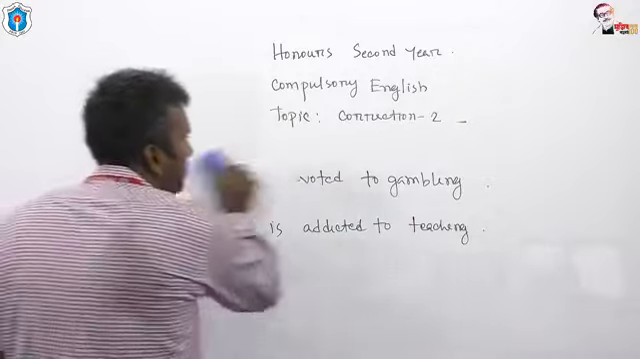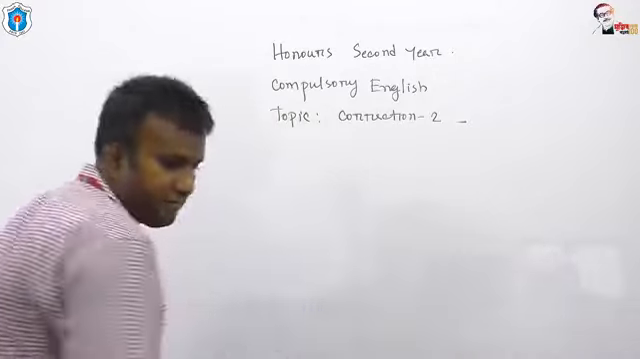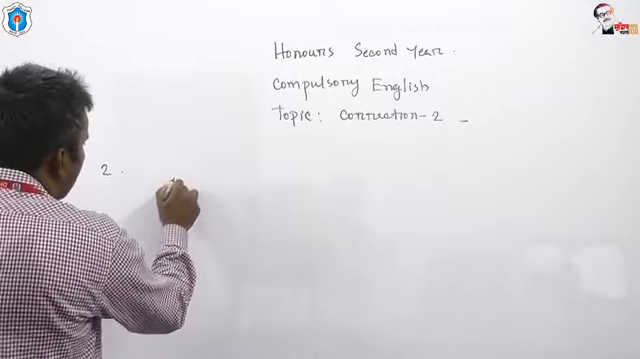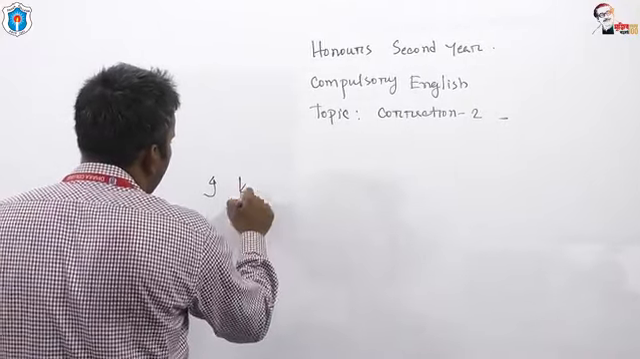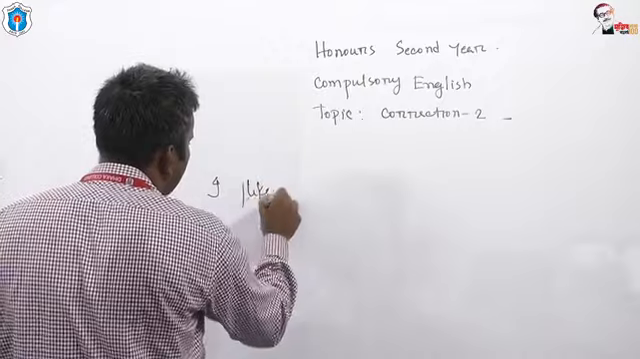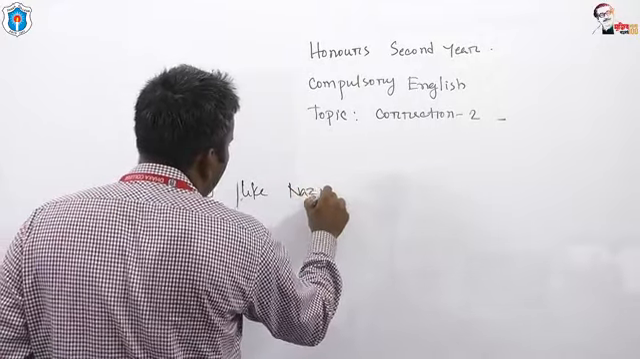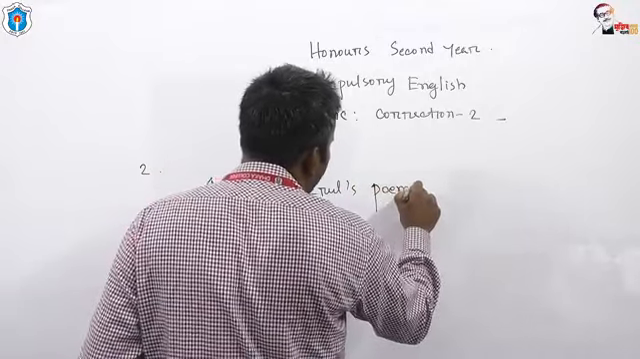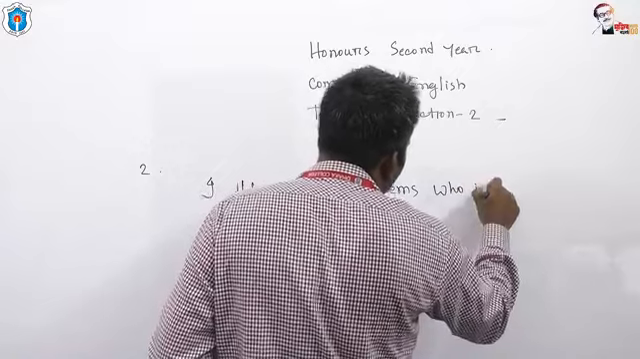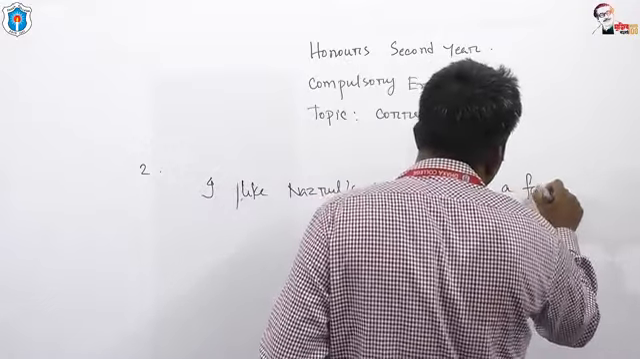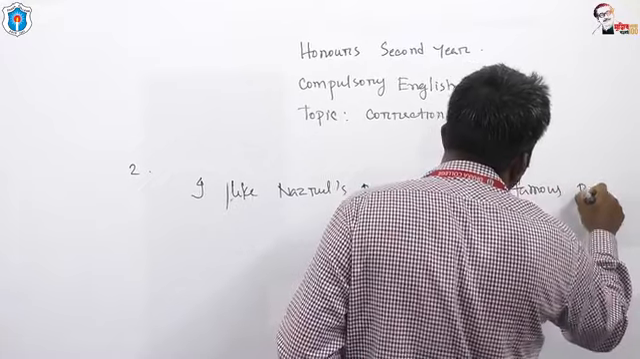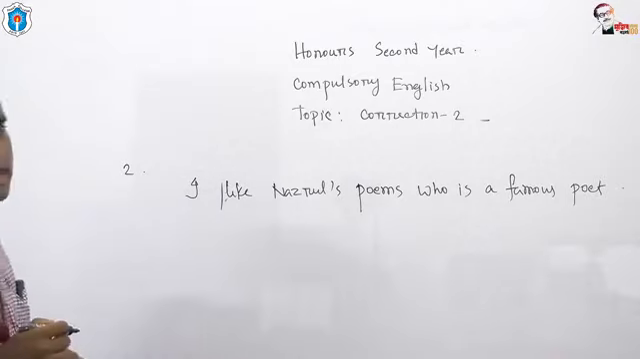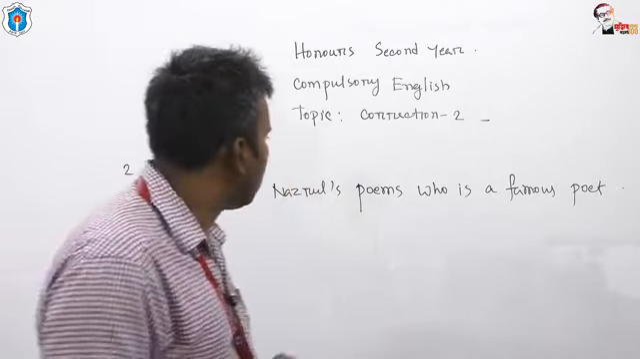Our second rule for today. My dear students, I like Nazrul's poem who is a famous poet. Look at, I like Nazrul's poem who is a famous poet. Look at this sentence.